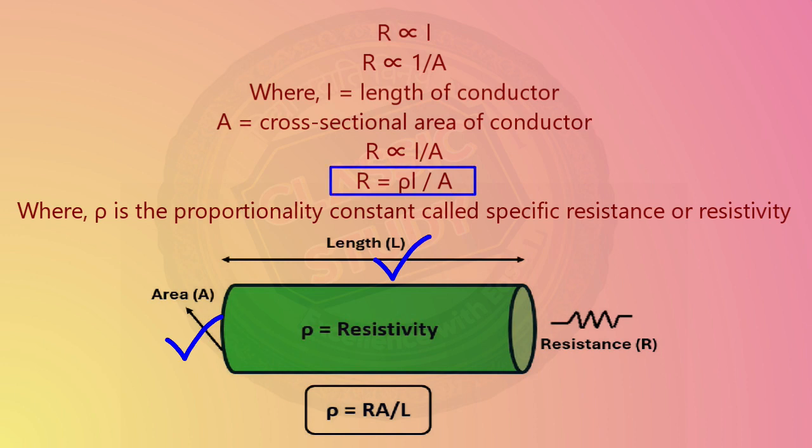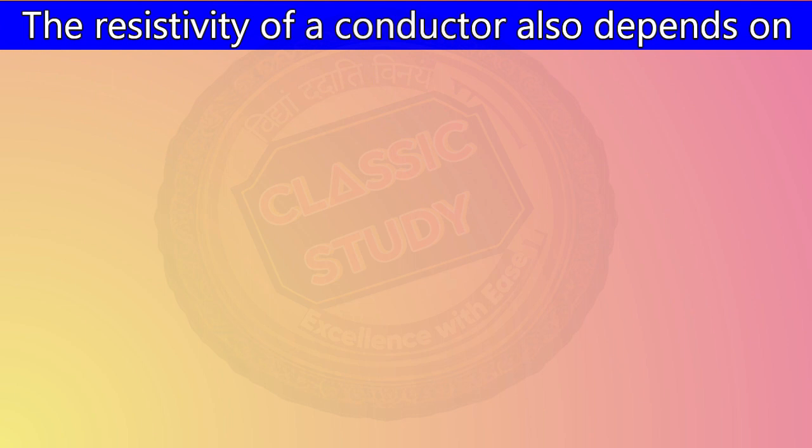So R is equal to rho L upon A, where rho is a proportionality constant called the specific resistance or resistivity. For a conductor with cross-sectional area A and length L, the resistance is R equal to rho L upon A, and rho can be calculated as rho equal to RA upon L.